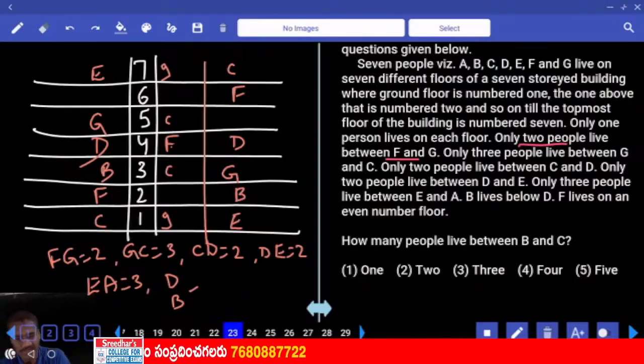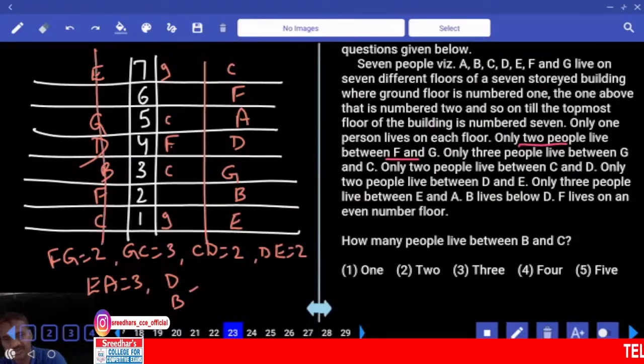And any other information between E and A? E and A, there are exactly 3 people. A is here. Now E and A, 3 people, not possible. This is the final arrangement.